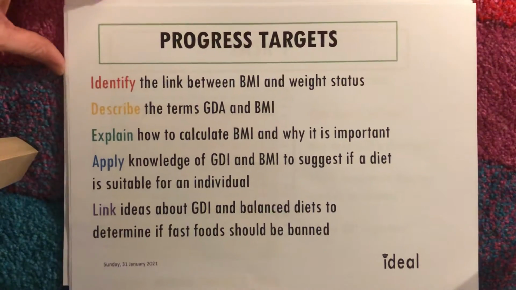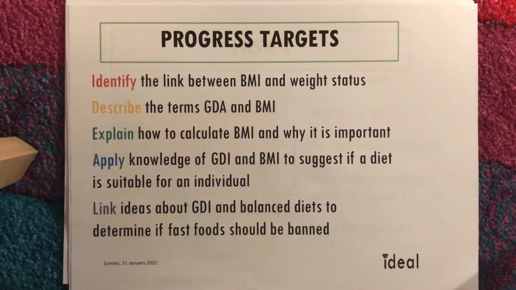Okay, so I'm going to bring us now onto the things that we're going to learn this lesson, our progress targets. So first of all, we're going to identify the link between our BMI and what we call the weight status. We'll do a little bit more about that in a minute. We'll describe the terms GDA and BMI. Now, you did GDA last lesson, but we'll recover it again today. And BMI, as I've already told you, is our body mass index.